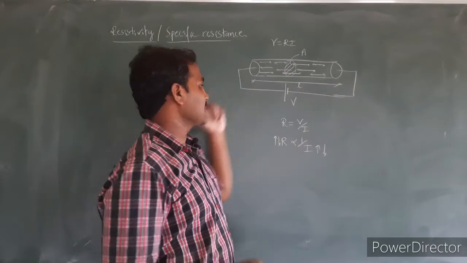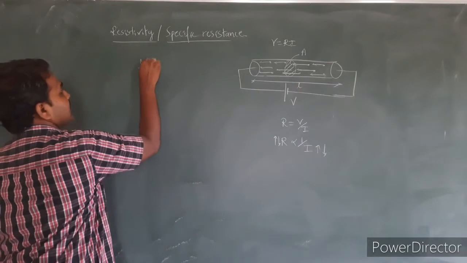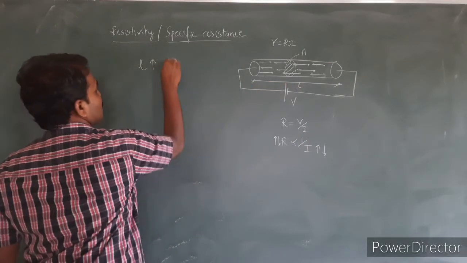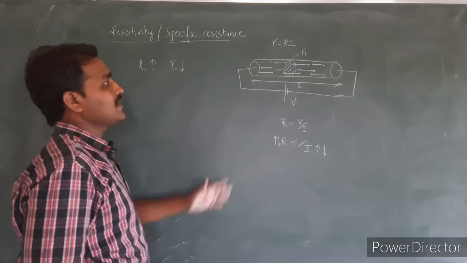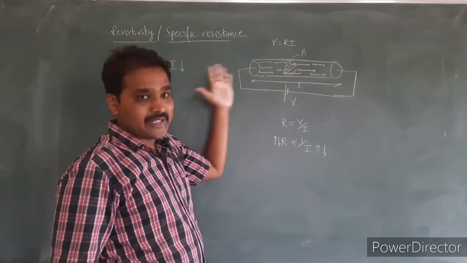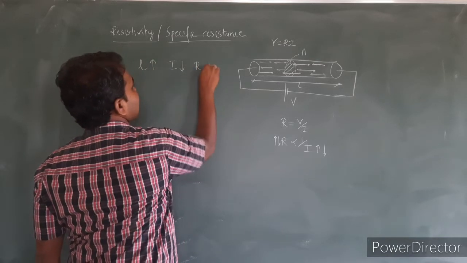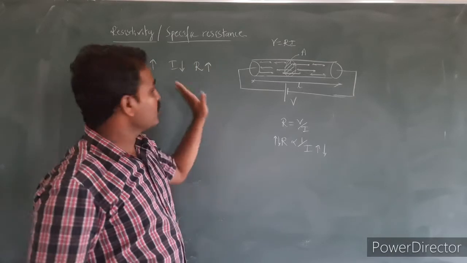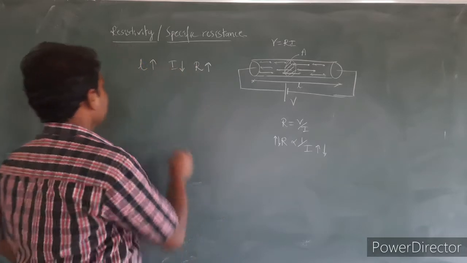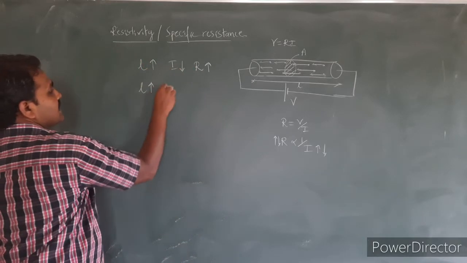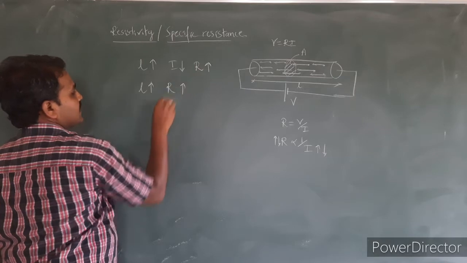When the length is increased, the electric current will reduce. The electrons may travel at lower speeds. So when current is reduced, automatically it indicates the resistance will be more. Both are inversely proportional to each other. Hence, as the length increases, the resistance also increases.